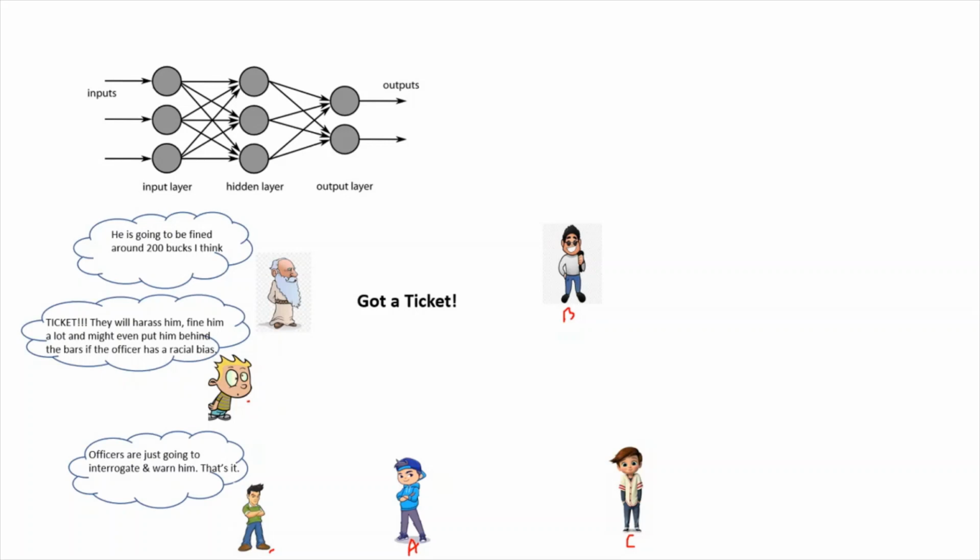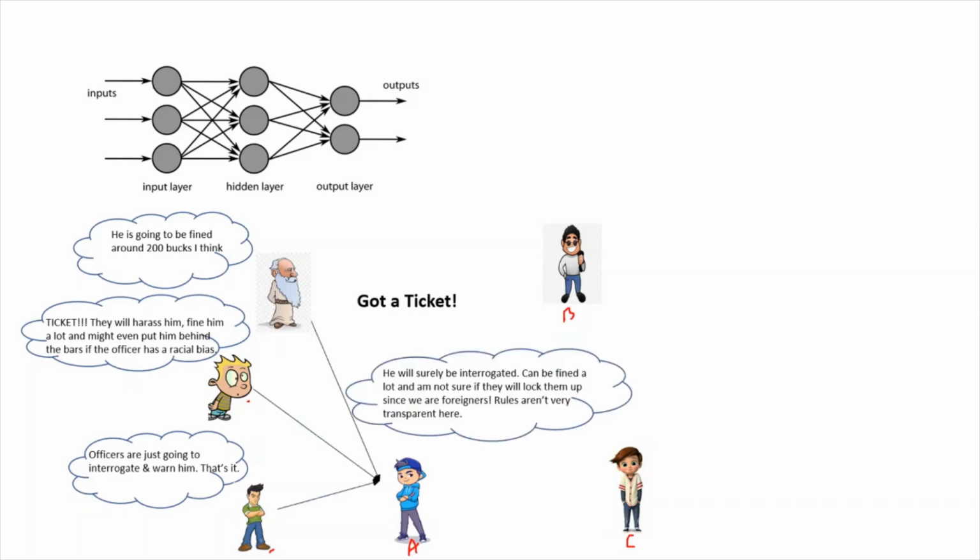So, taking all the information and keeping in mind how reliable each person is, he forms an opinion: he will surely be interrogated, he can be fined a lot, and I'm not sure if they will lock him up. Since we are foreigners, rules aren't very transparent here.